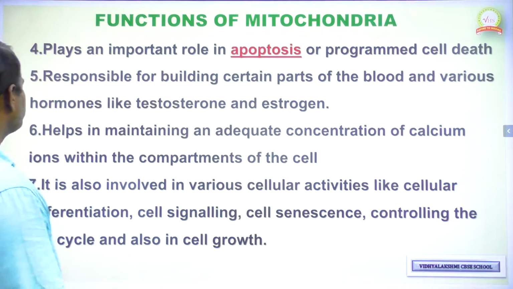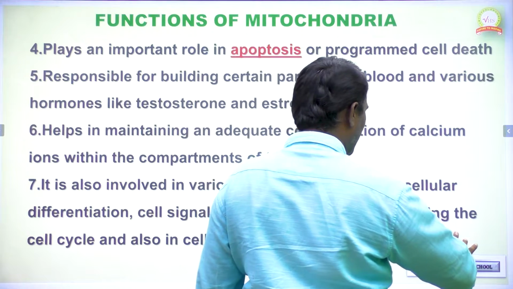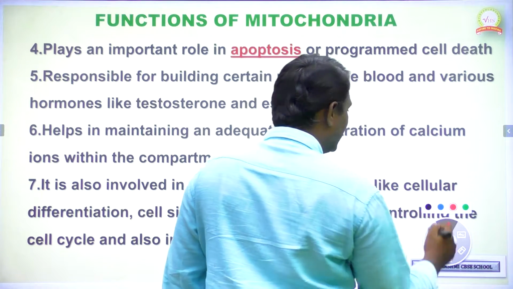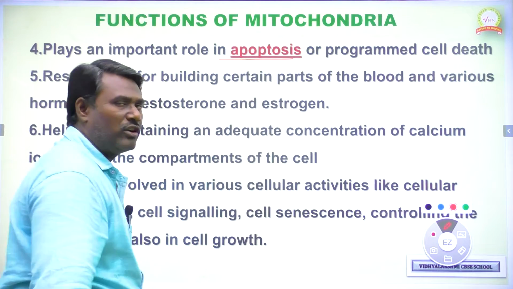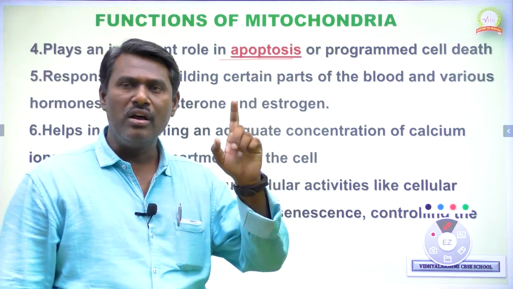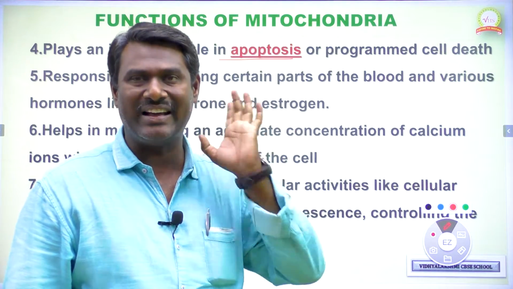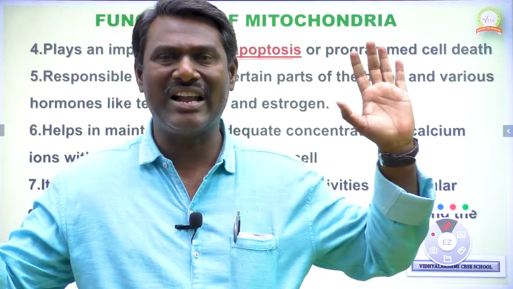Next, another important function of mitochondria is that it also plays an important role in apoptosis. A very, very important process. Mitochondria also plays an important role in apoptosis. Apoptosis is also called programmed cell death.